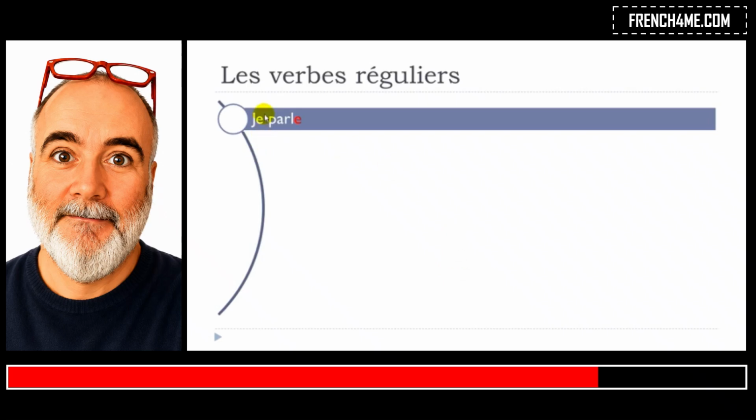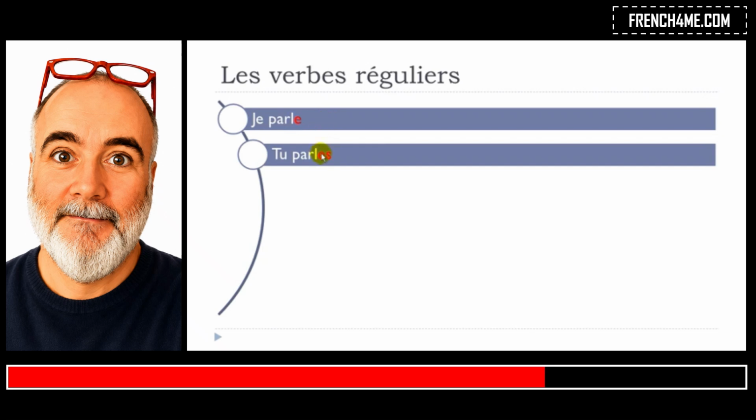The first person, like je here, so you will put this parle again, so remember, and after that you just put the ending e, and then the way to pronounce it is je parle. Parle. So remember, we put it, okay, but then we don't really pronounce it. Je parle, okay? Then for tu, you will have to put es, okay? Phonetically, tu parles. So you've got the two first forms, you pronounce them the same way. You write them differently, of course, because you've got e here, and then you've got es, okay? But then phonetically, they are the same.